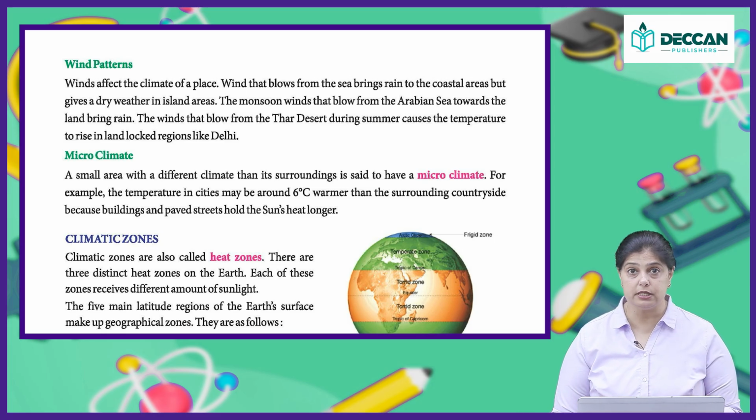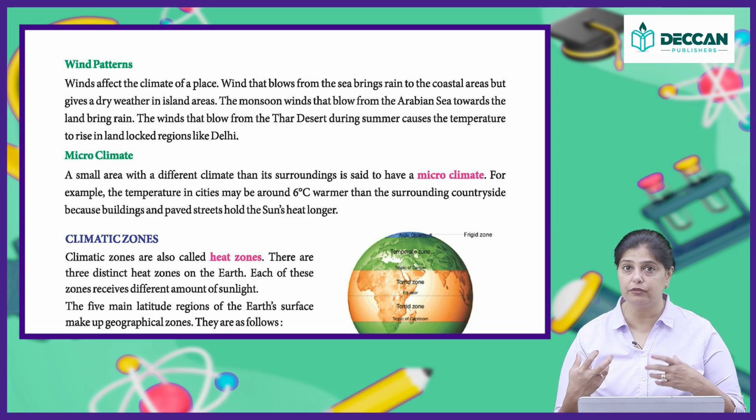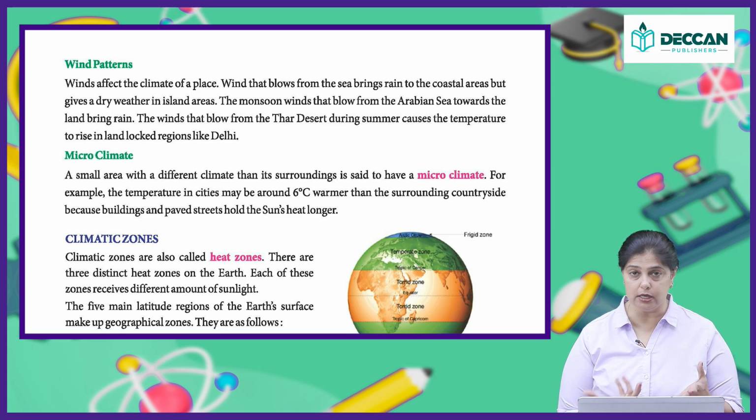The monsoon winds that blow from the Arabian Sea towards the land bring rain. We all know how rain is formed: because of the evaporation, and then how the water gets accumulated in the form of clouds and then drops down in the form of rain on the earth.